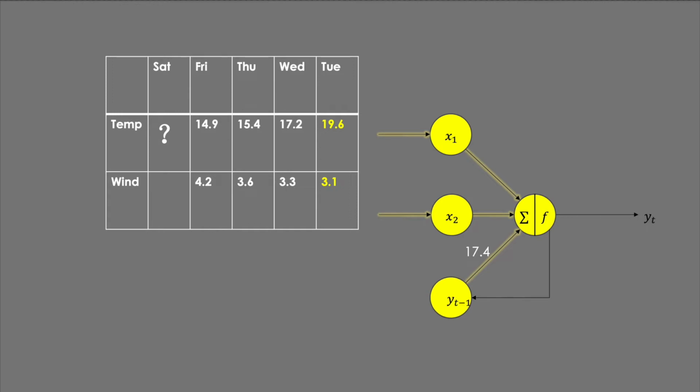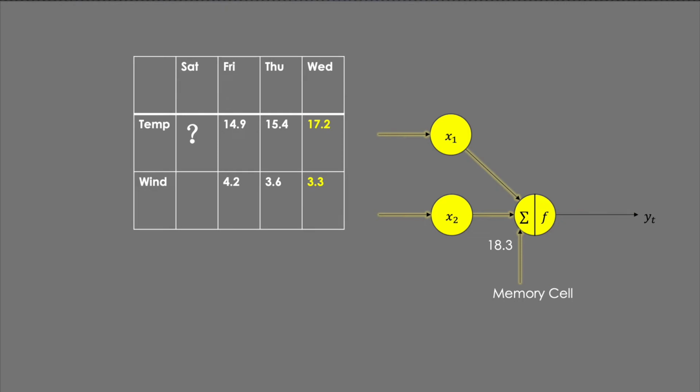Let's replace the x3 by yt-1, as it always comes with information about yesterday. For the x1 and x2, they are stored in the dataset, but yt-1 is the result, stored information before this moment, which makes the neuron remember things that happened. We can allocate one variable, named memory cell, to store the value. Say, the neuron predicted Wednesday's temperature as 18.3 and output this value. Meanwhile, this value was also delivered to the memory cell.